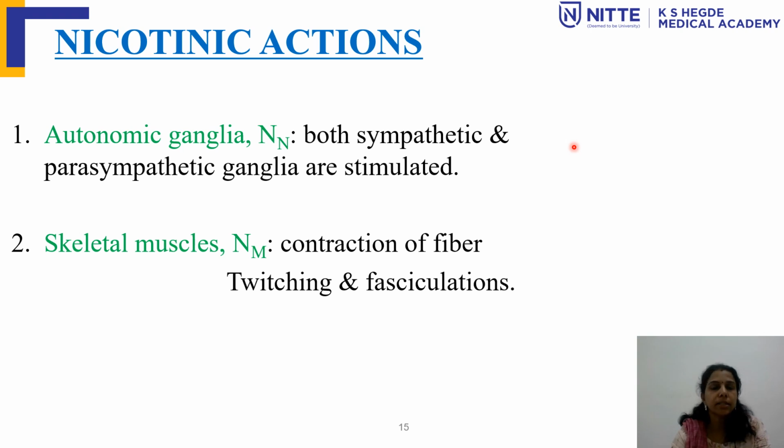And coming to the nicotinic actions, till now we were discussing the muscarinic actions, which are mediated through different muscarinic receptors. Nicotinic receptors are mainly of two types, the NN and NM, right? So NN is present in the autonomic ganglia. Here both the sympathetic and parasympathetic ganglia are stimulated through these NN receptors. Then in the skeletal muscle, there will be contraction of the fibers through the NM receptors, which are present at the neuromuscular junction in the skeletal muscle. A high dose can cause twitching and fasciculations. So these are all the nicotinic actions.